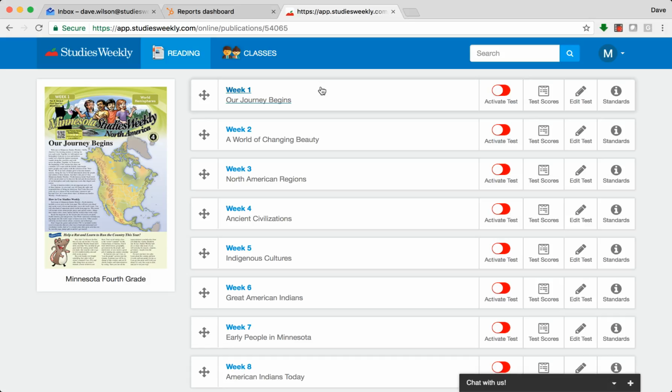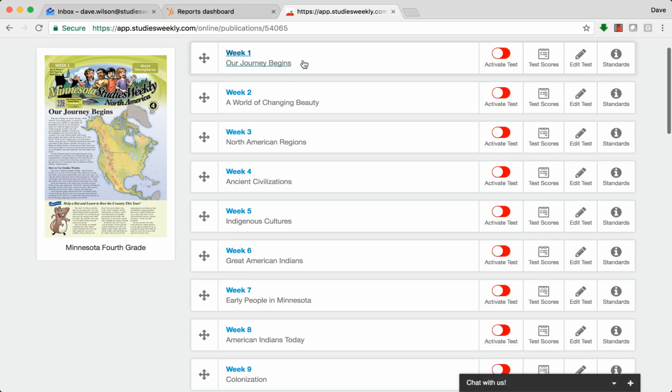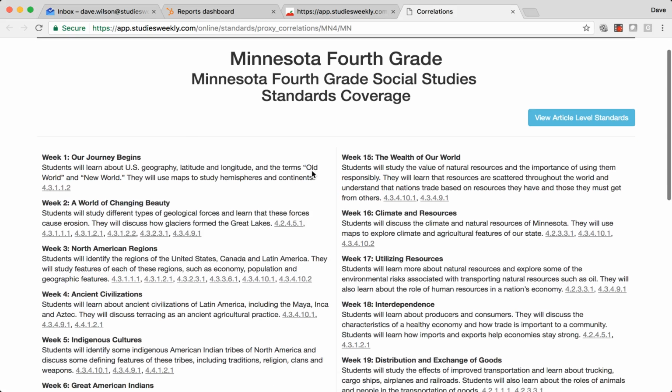A couple things you're going to notice here is we've got all the weekly units laid out right here, starting in week 1, going all the way down to week 28. And at the bottom here, and you'll be able to see this for all the different grades as well, come down to the bottom, click on Standards Correlations. This is going to give you a quick view of the scope and sequence for the entire year.